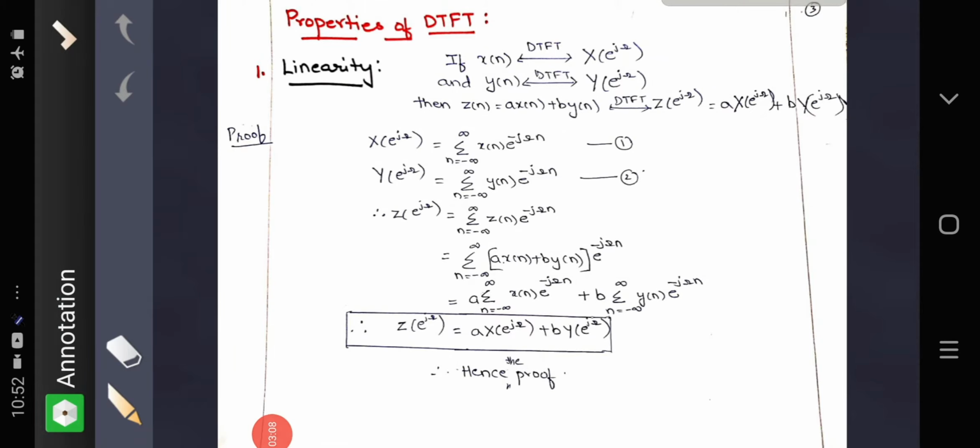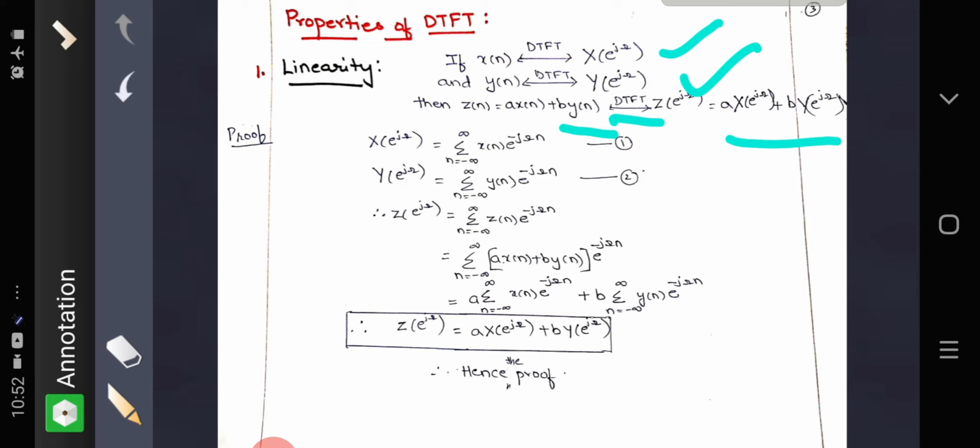Let us see the properties of DTFT. Linearity property. If x of n has DTFT X of e raised to j omega and y of n has DTFT Y of e raised to j omega, then z of n is equal to a into x of n plus b into y of n, whose DTFT is Z of e raised to j omega, is equal to a into X of e raised to j omega plus b into Y of e raised to j omega.